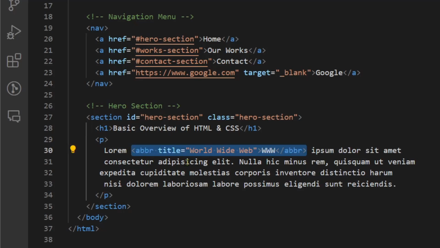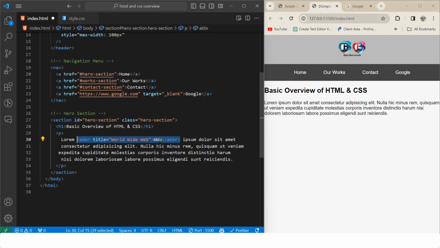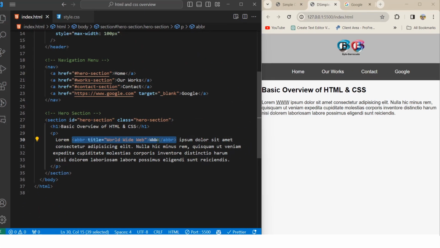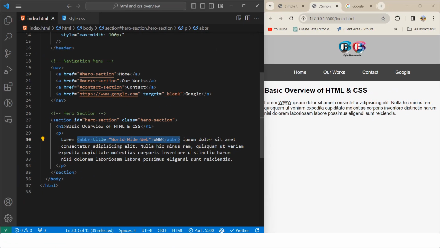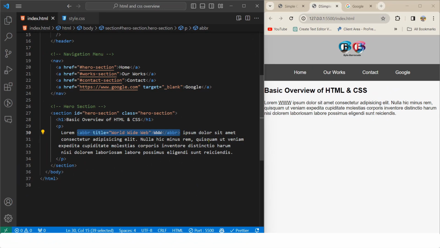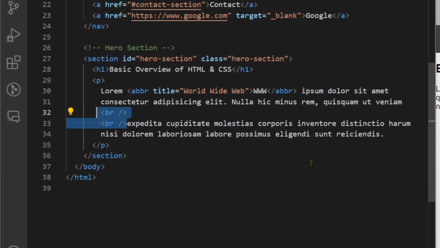For example, this abbr tag is for abbreviation, so this will have a title name of World Wide Web. You can use the title attribute for that. And if we save this, we have this www here, and if we move our mouse over here, you can see www stands for World Wide Web. We can see that tooltip, so this is called a tooltip. This will be helpful for any text where you want to show a little bit more information. And as you see, I have created two br tags.